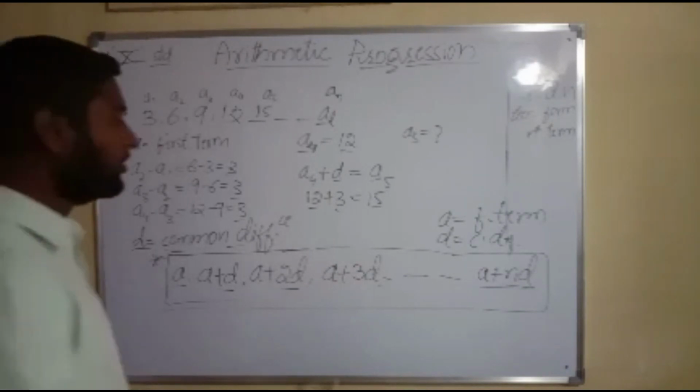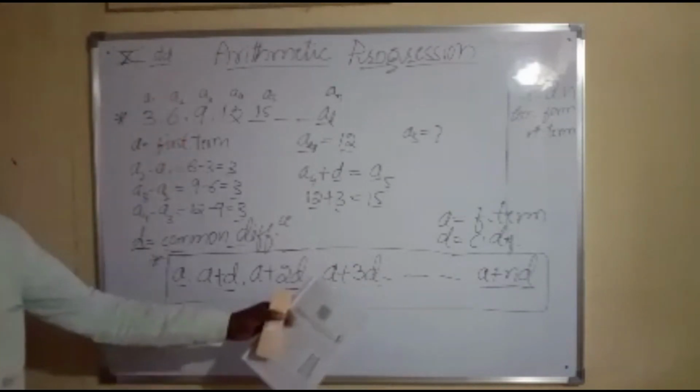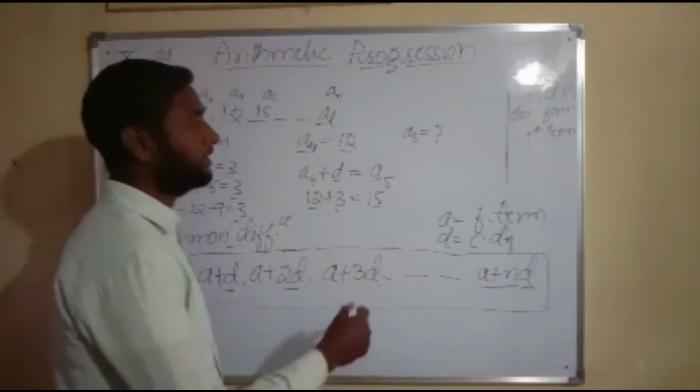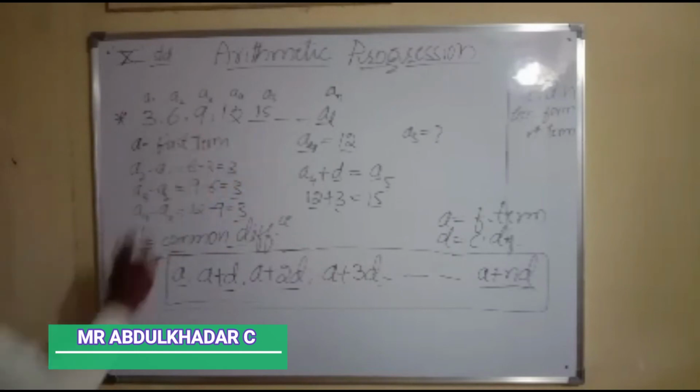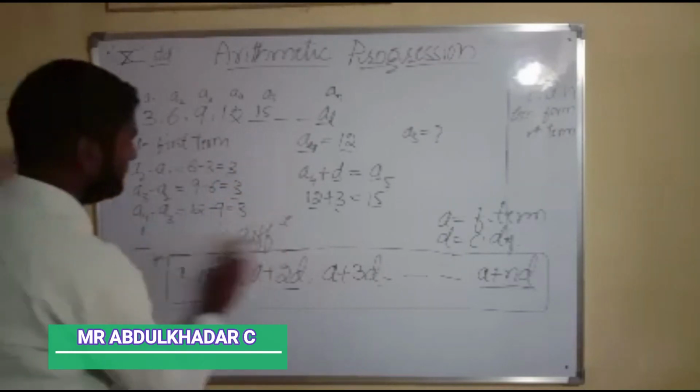Okay? In the next part we are going to learn how to find the nth term. Let me show you an example.